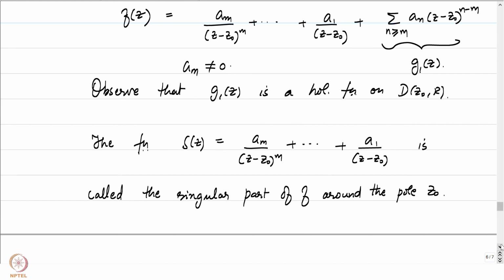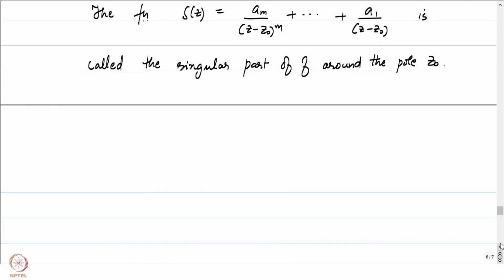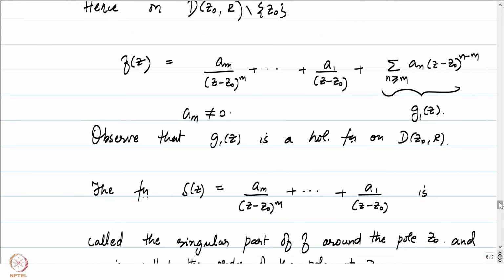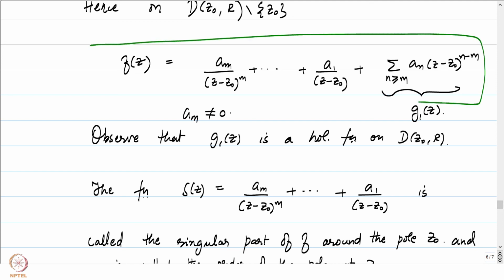Moreover, this number m is called the order of the pole at z0. So, we have given a good description of how our function f behaves in a neighborhood of a pole of the function.